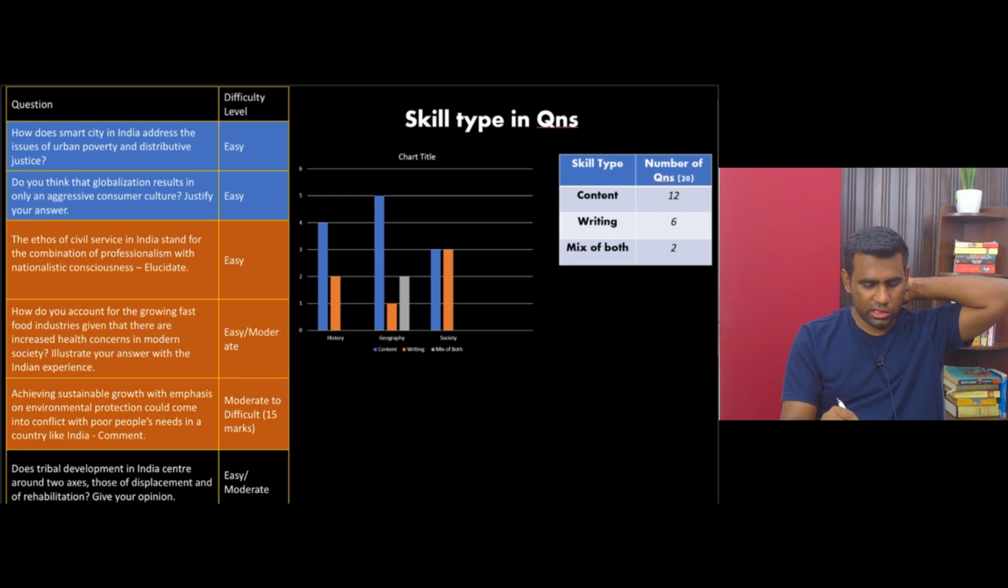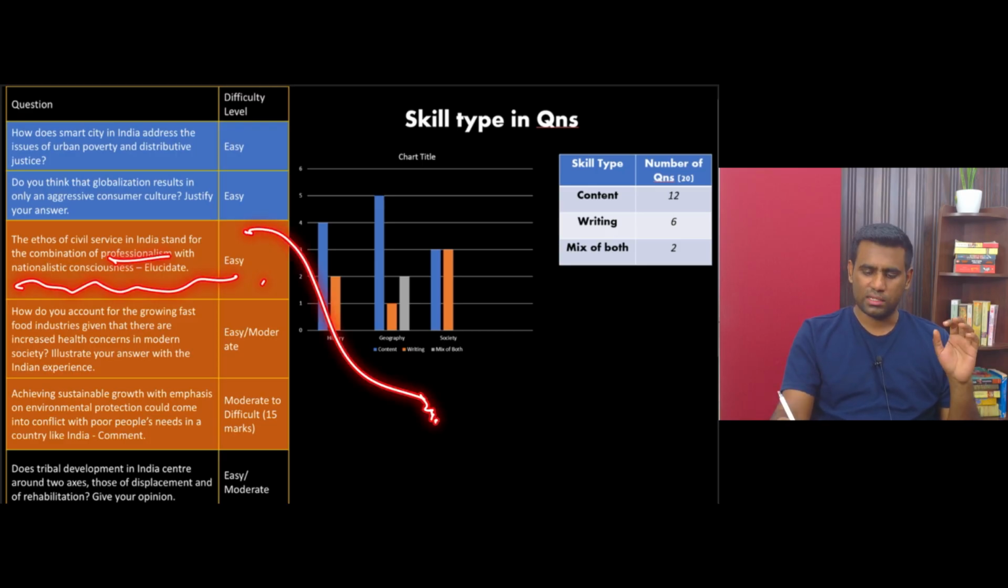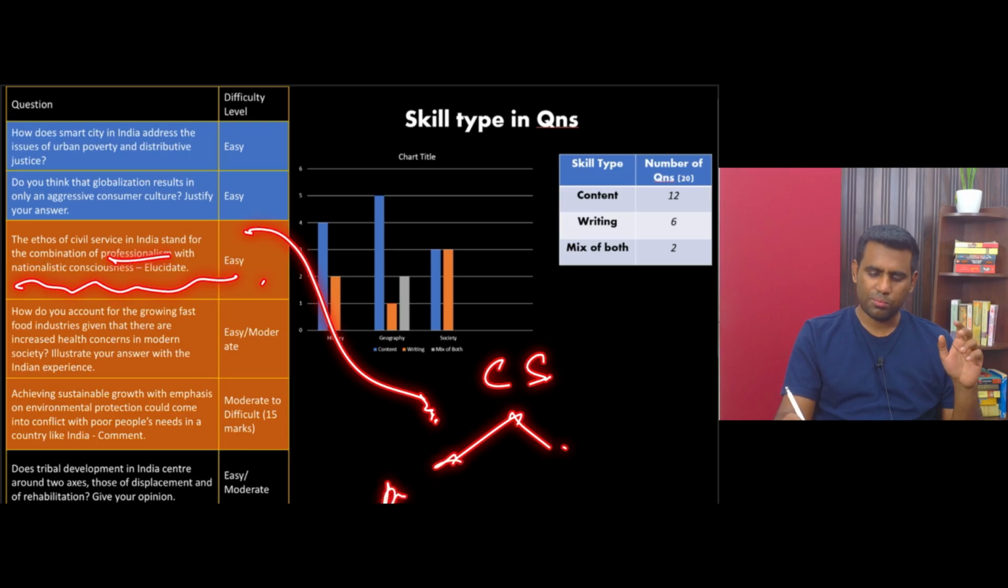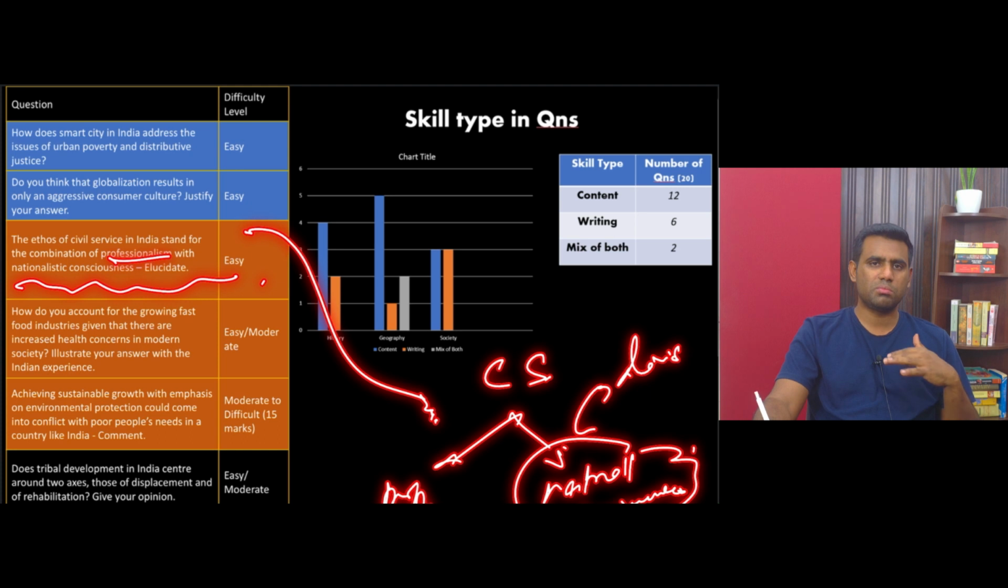Alright, and look at this question. Ethos of civil service in India stand for combination of professionalism and nationalistic consciousness. Nothing difficult in this question to understand. It simply means that as a civil servant, you have to have what is called professionalism. You have to have what is called as national consciousness, right? Which means that as a civil servant, you should not be posting any divisive messages which can spark unrest in the society, right? You cannot have orientation that is biased towards one segment of the society rather than the other, right? Your mindset should be very inclusive, right?